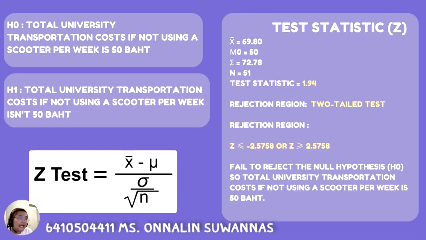For this test, we calculated the test statistic, which resulted in 1.94. We use a two-tailed test to find the rejection regions. Based on our test result, we conclude that we fail to reject the null hypothesis. So the university transportation cost, if not using a scooter per week, is 50 baht.